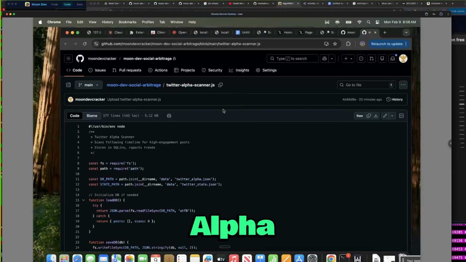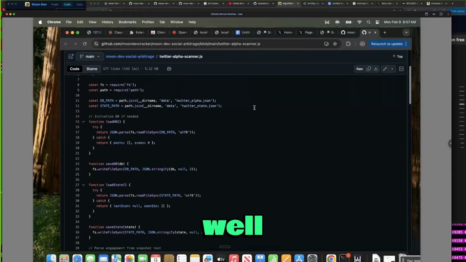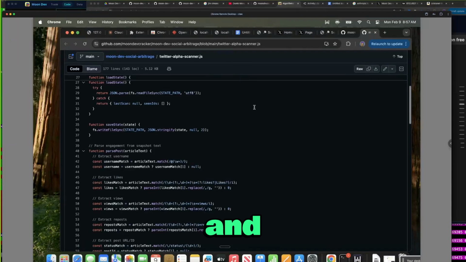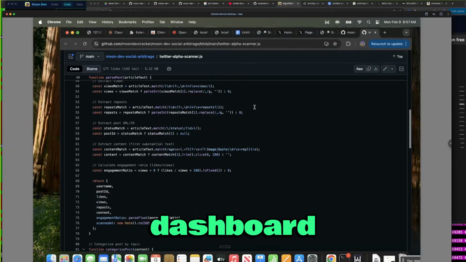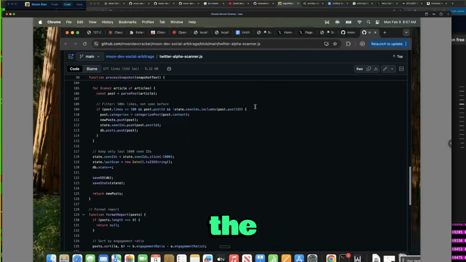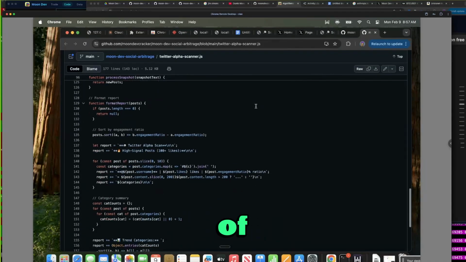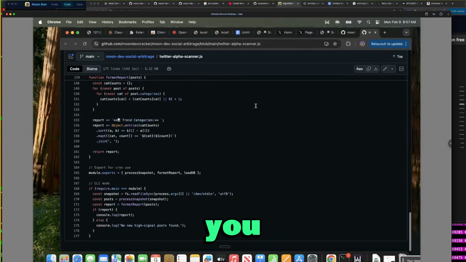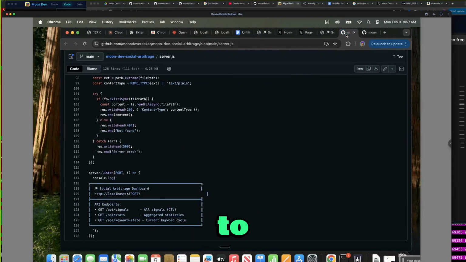So this is the Twitter alpha scanner.js as well. Very low code. And I want to find the dashboard for you if I can, but if I can't, I'm sure you can build your own dashboard, because at the end of the day, that dashboard is based off of all of the other stuff I showed you, how it saves the cron job to the CSV.